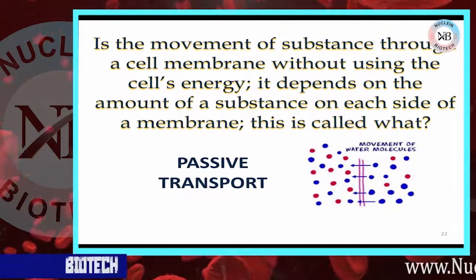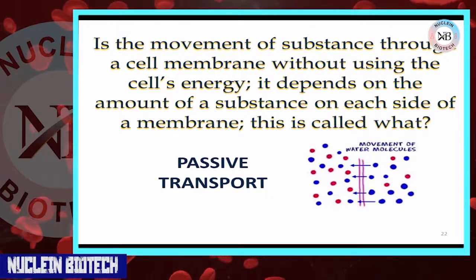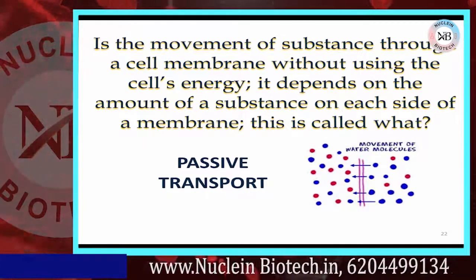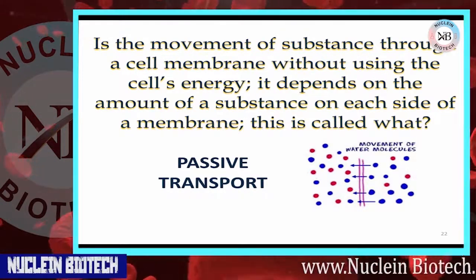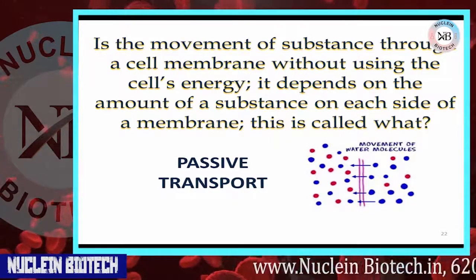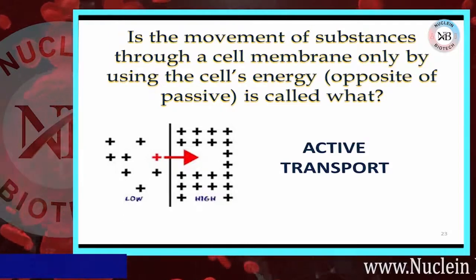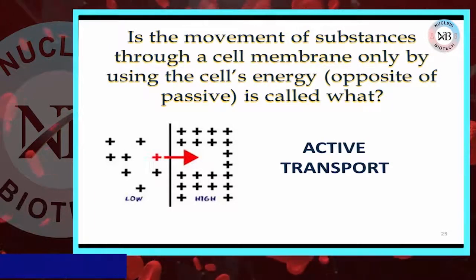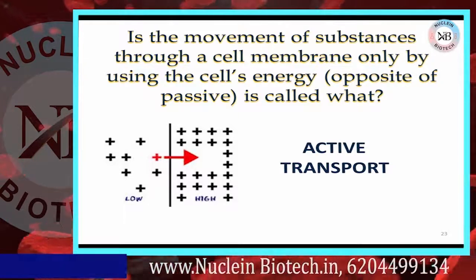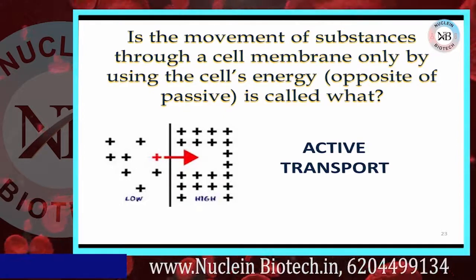Now, the movement of substances through a cell membrane without using the cell energy. It depends on the amount of substances on each side of the membrane. That is known as passive transport. On the other hand, active transport is the movement of substances through a cell membrane only by using the cell energy. Totally cell energy use होती है. This type of transport is known as active transport.